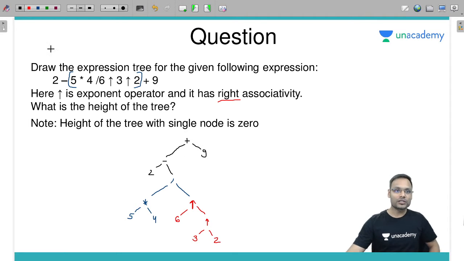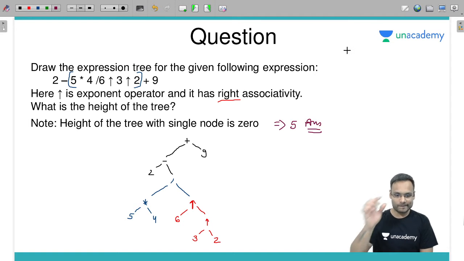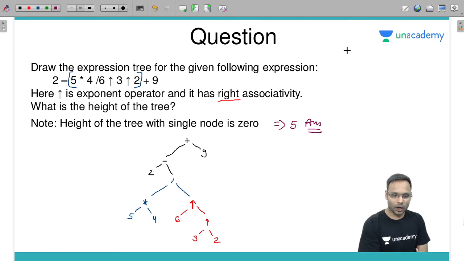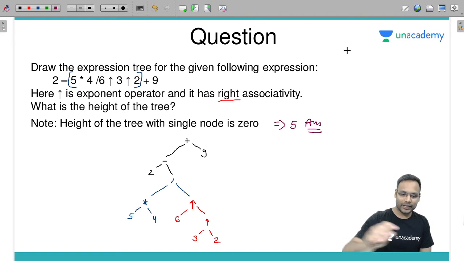What is the height of this tree? When it is a single node, height is 0. So 0, 1, then 2, then 3, then 4, and then 5. Answer is 5. Height of this particular tree is 5. Got it? Okay, fine. Next.